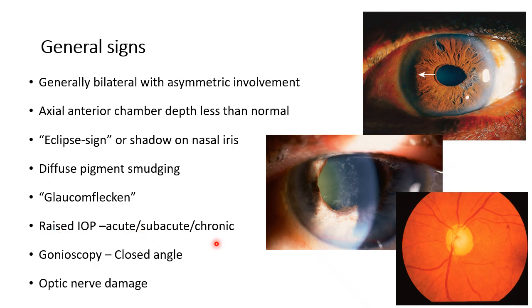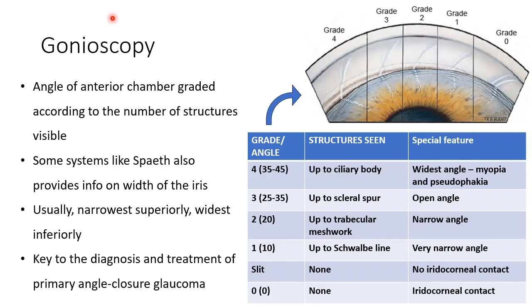Raised IOP may or may not be there. Gonioscopy would definitely show a closed angle, and optic nerve damage may or may not be there. If the optic nerve is damaged, we've already seen what a glaucomatous optic atrophy or a glaucomatous optic neuropathy looks like. So gonioscopy.